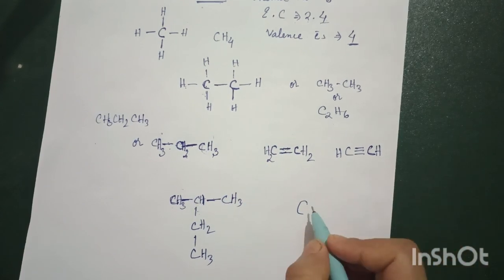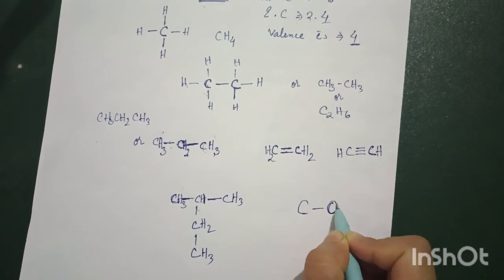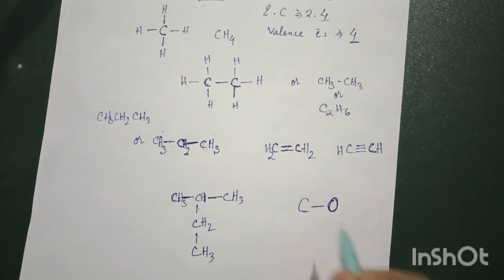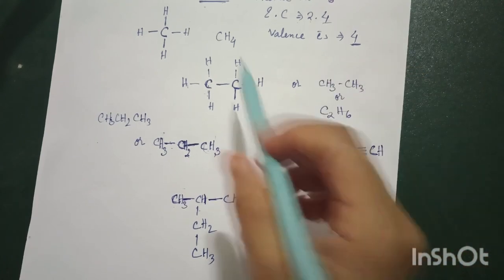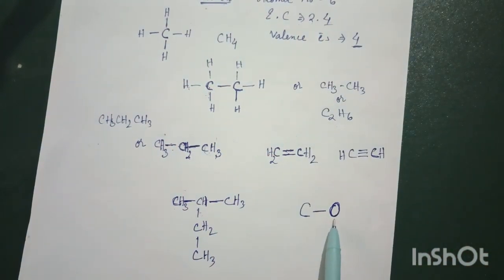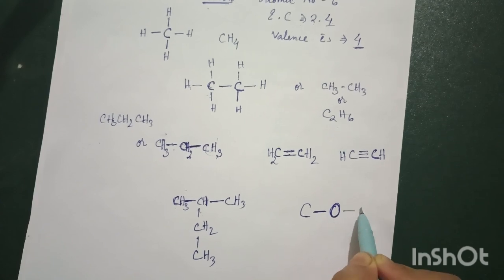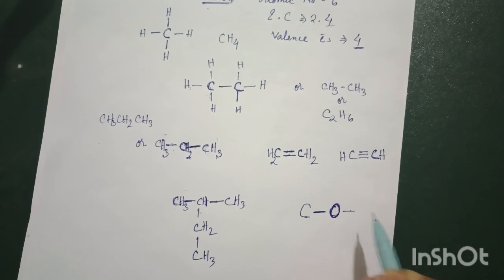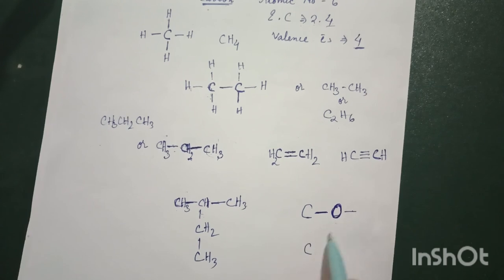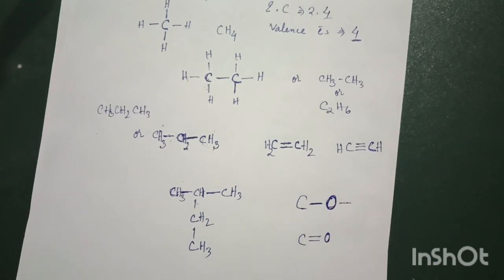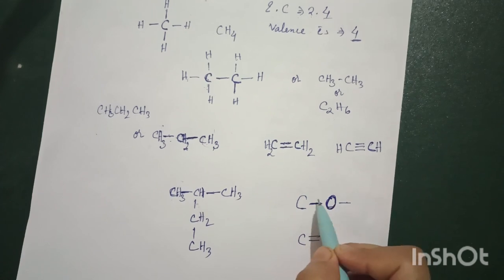Let's start with another compound, carbon and oxygen. How to maintain the bonds of carbon and oxygen. As we have learned carbon has 4 valency, we should also know oxygen has valency 2. So oxygen should always have 2 bonds, either in the form of single bonds or a double bond. Oxygen valency 2, 1, 2. Either it can be in this form, or in this form. That means oxygen should always have 2 valency, in the form of single or multiple bonds.